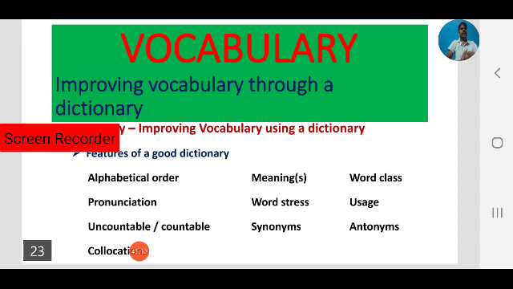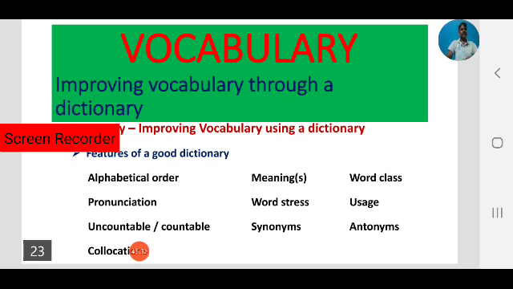Next one is word family or word class or parts of speech. By referring to a dictionary we can find the word family of the word. Already you know that a word has different duties in different situations. That is called parts of speech.